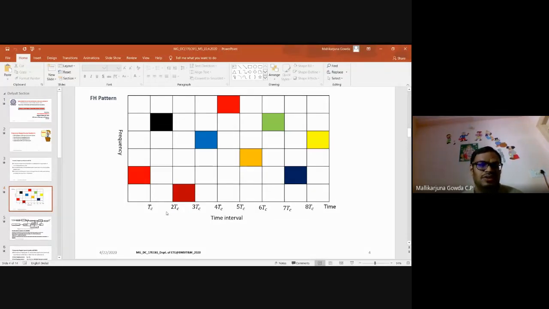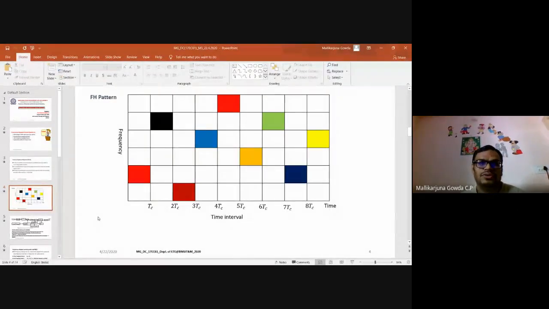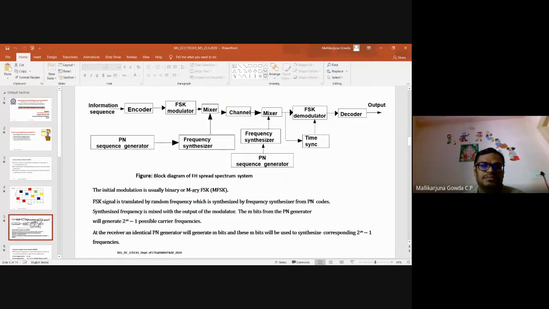Telling about this, how does the hopping happen? Hopping happens over different signaling intervals. So let me take up the block diagram of the frequency hop spread spectrum. It is similar to the direct sequence spectrum only. Here the type of modulation selected is different. The information sequence is passed to the encoder for encoding the input signal.